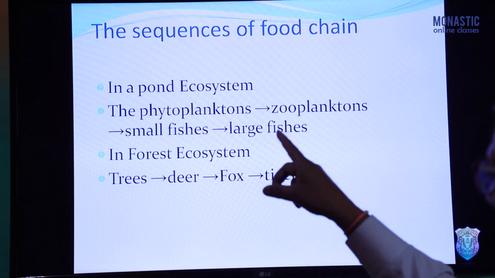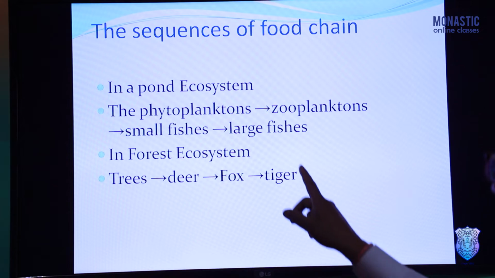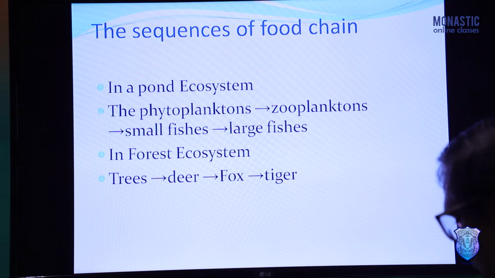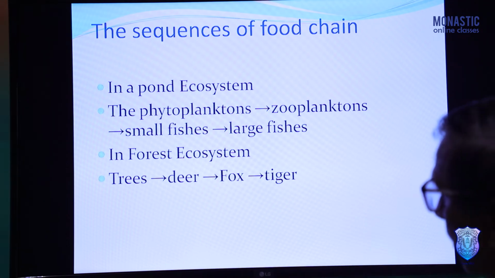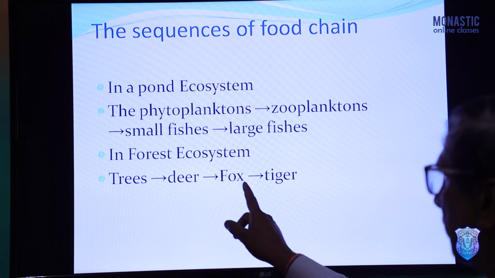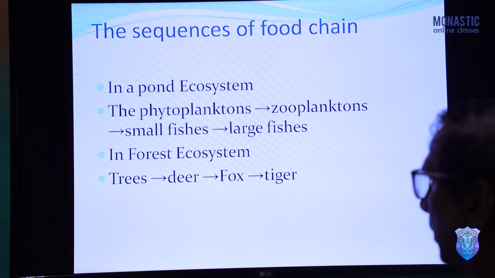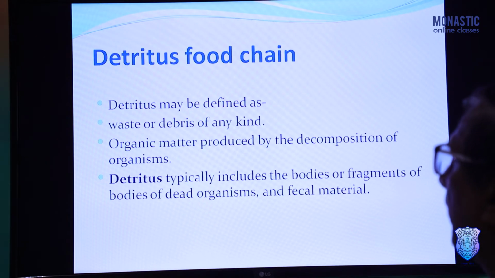Now the sequences of food chain in a pond ecosystem, we have already studied about this. The phytoplanktons, small microscopic plants, produce food by photosynthesis, and that food goes to the zooplanktons which feed upon them, then to small fishes, lastly to large fishes. In forest ecosystem, trees, deer, fox, tiger. So these are the flow of energy or food in pond ecosystem and forest ecosystem.